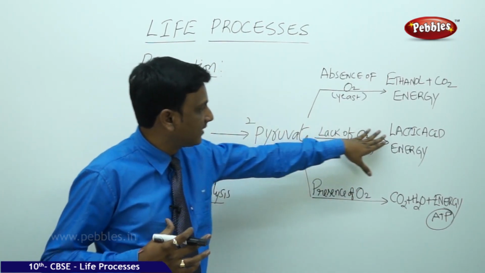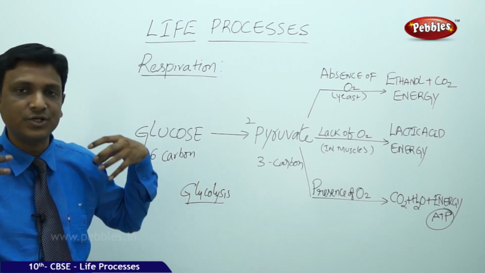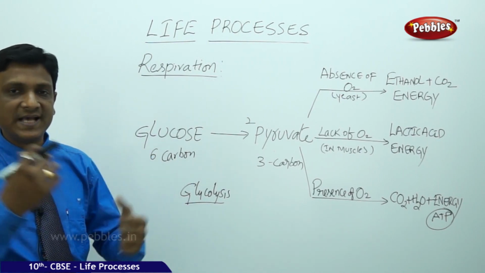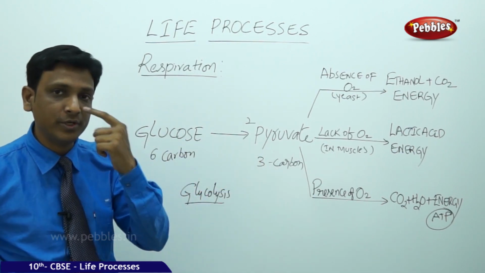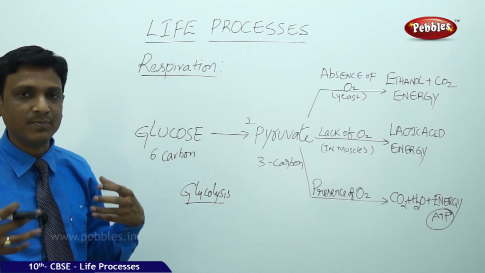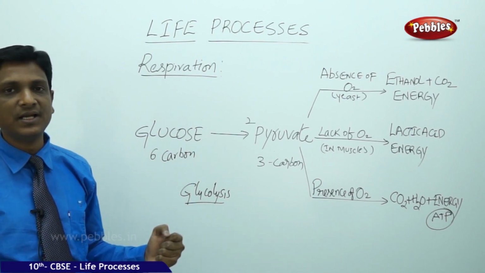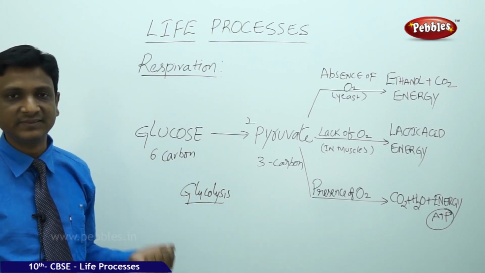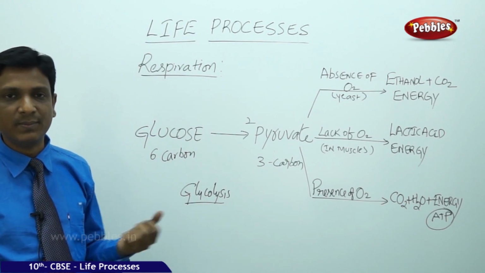Oxygen is absent, you will get lactic acid and energy. So this lactic acid gets accumulated in your muscles. As you are running up, in your muscles, this anaerobic respiration takes place when you hold your breath. When you stop the supply of oxygen temporarily, then lactic acid builds up in your muscles and it may lead to muscle cramps. Suddenly, if you are doing a vigorous exercise, giving some heavy work to your muscles, if that oxygen is not sufficient, it may lead to muscle cramps.